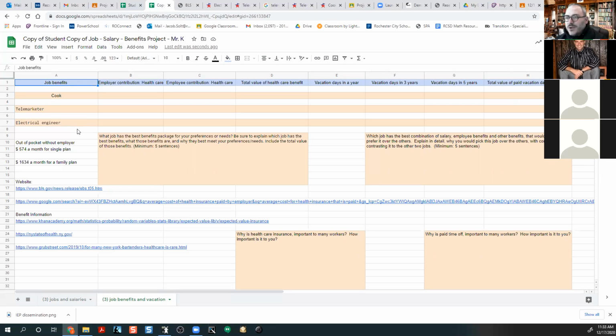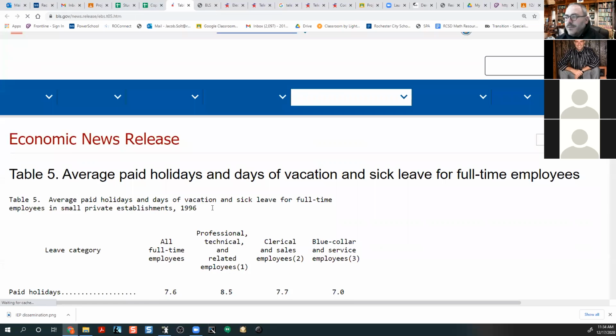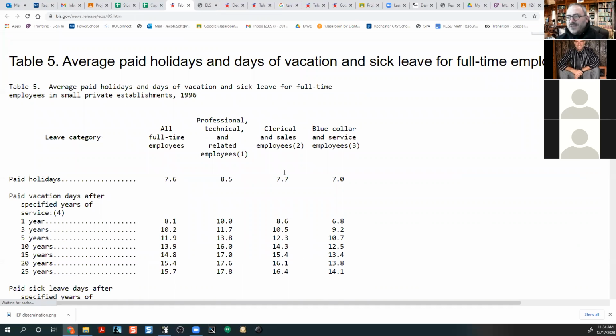So for this one, what we're going to have you do is take a look at some of these links. So for instance, average paid holiday. There's a link for average paid holiday here. I'm going to look at this. This is going to give me a table. And I'm going to have to pick which of these 3 categories belongs to the jobs I picked. My cook is a blue collar person, so they get about seven paid holidays.